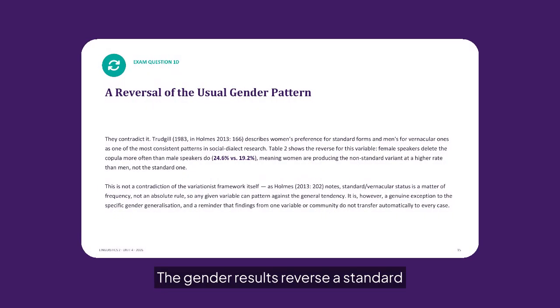The gender results reverse a standard finding in sociolinguistics. Trudgill and others argue that women usually prefer standard forms, yet here women delete the copula more than men, 24.6% versus 19.2%. This reminds us that generalizations are probabilistic, and specific variables may pattern against the broader trend.